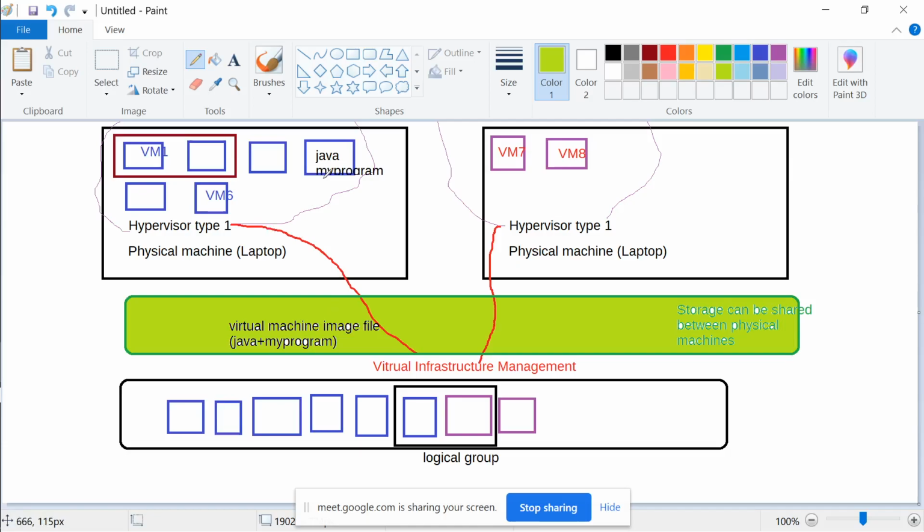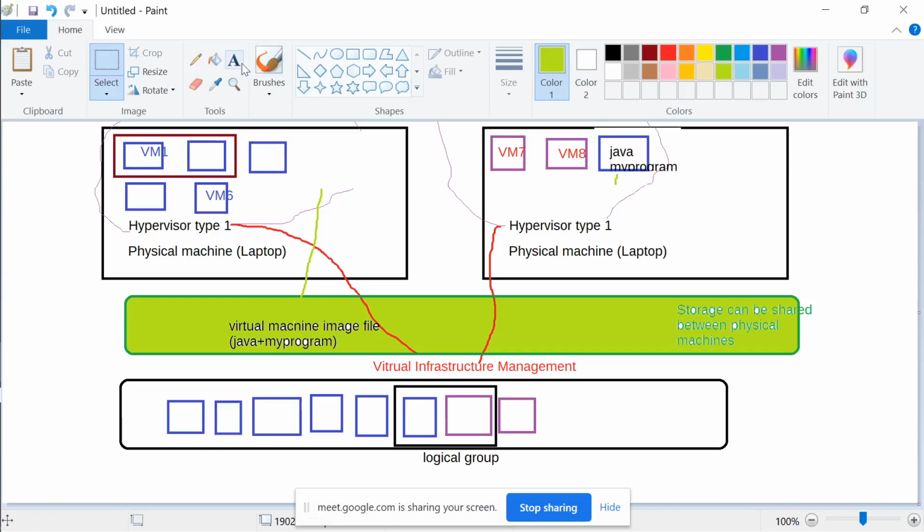Let's say there is too much load, there are 6 virtual machines over here. What it would mean is virtual infrastructure management will simply tell hypervisor 1, please stop running this virtual machine. That is as simple a command as it will be. The moment it stops, the machine will disappear from here, and its state will be stored in this image file. Then virtual infrastructure management takes this file and tells the hypervisor to take this image file, whatever is running on this, please run it on your box now, and this machine gets shifted over here.